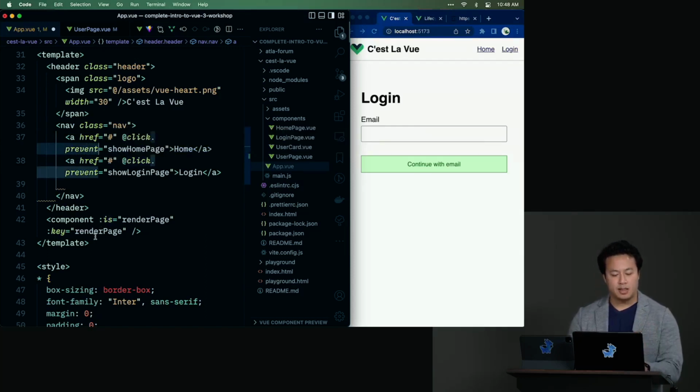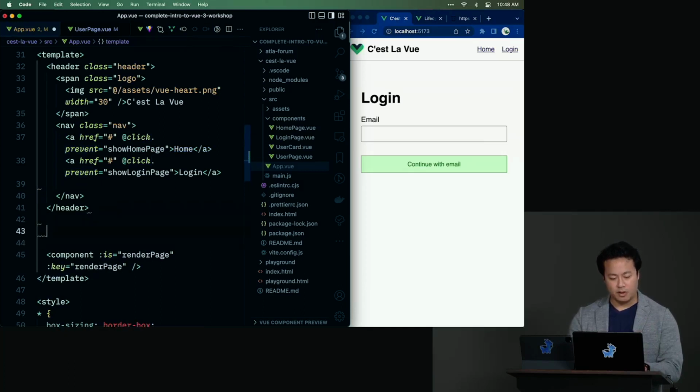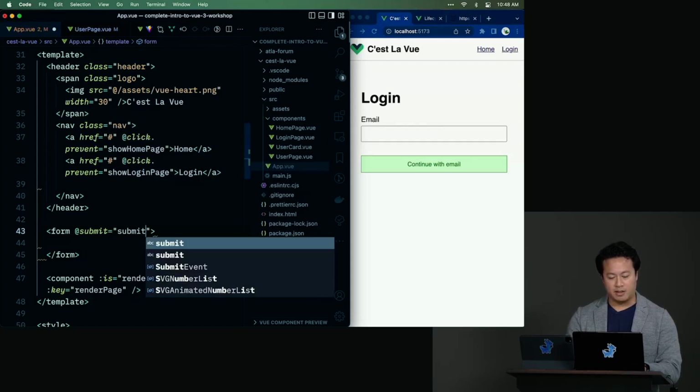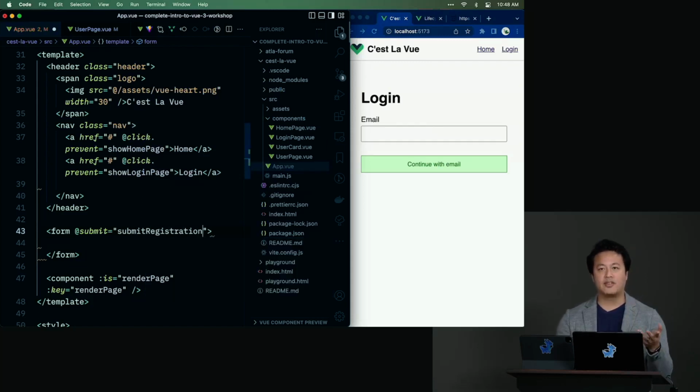If you're not familiar with this, think of it like a form. Form is the one where I typically show off the prevent. What happens a lot of times when you have forms on an HTML page? You want to stop the event from submitting and then do some stuff before you submit it. So typically, if you had a submit registration function, inside of it you'd have to get the event and run event.preventDefault.